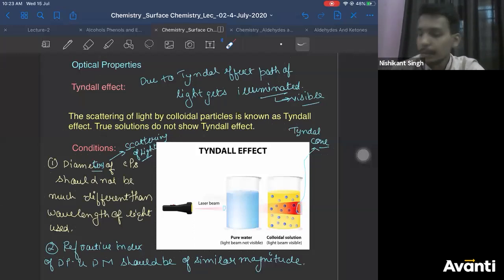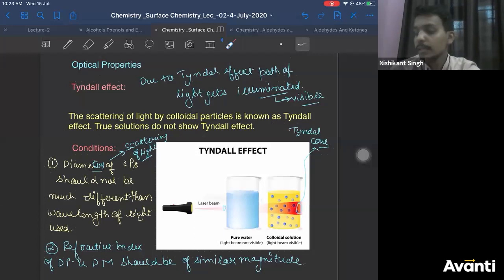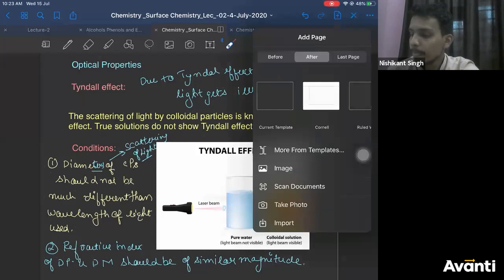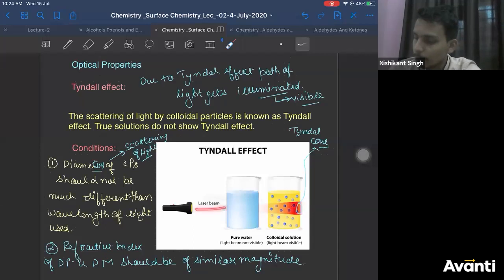In fact, there is one more experiment done on this. True solutions do not give the Tyndall effect. In a colloidal solution, if the light is passed like this, you need to keep your microscope here at 90 degrees.